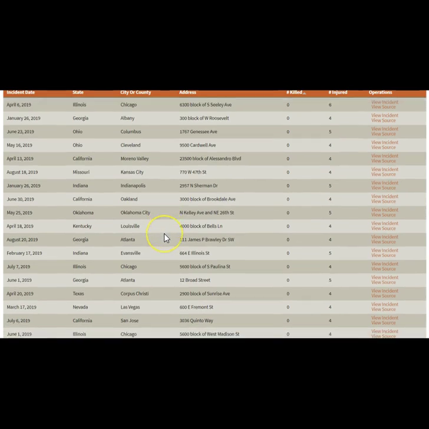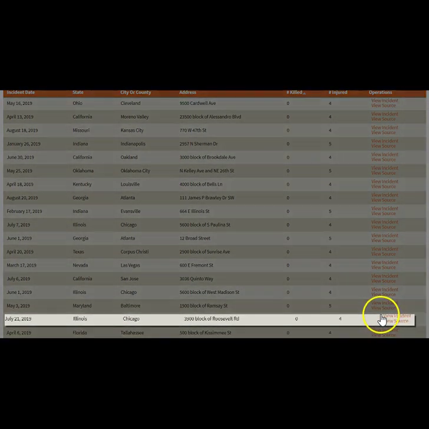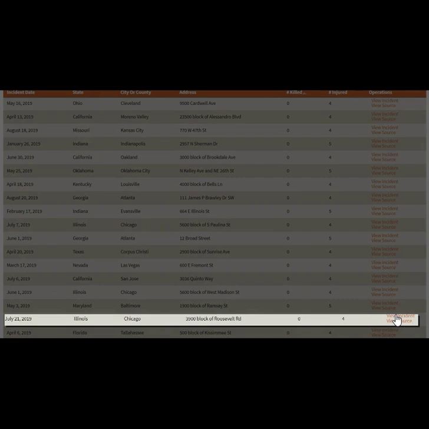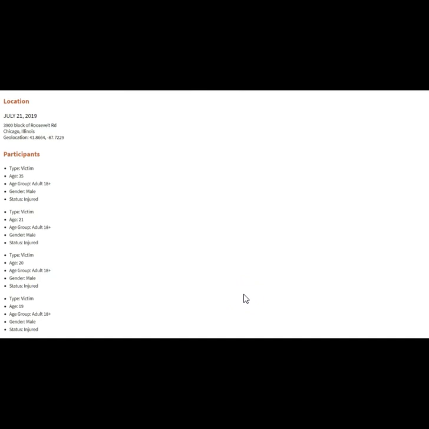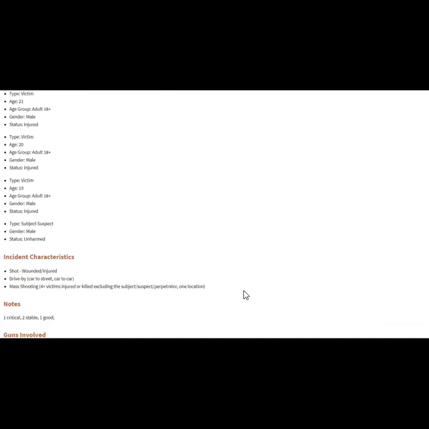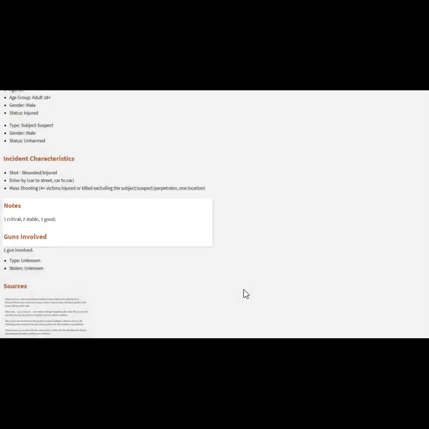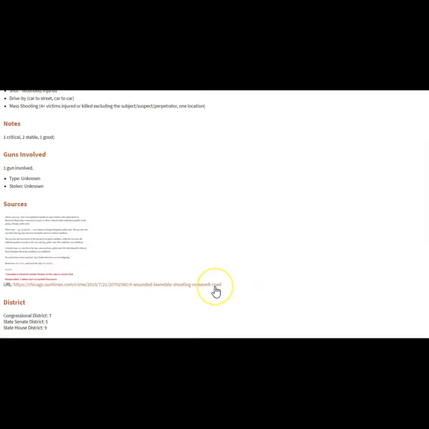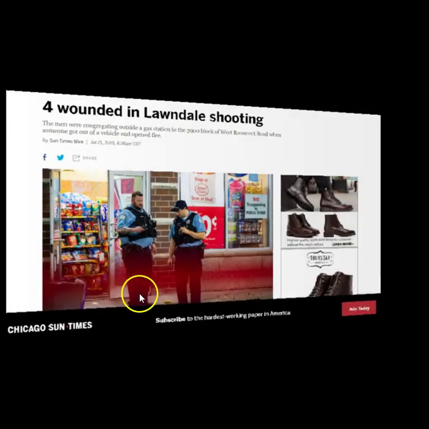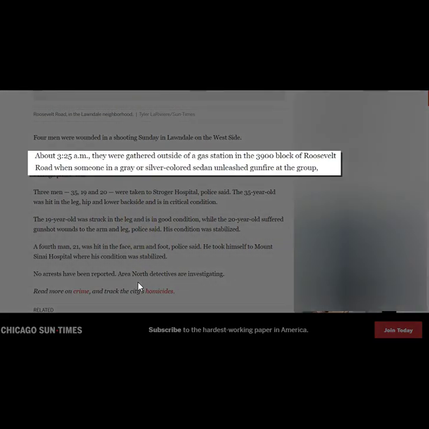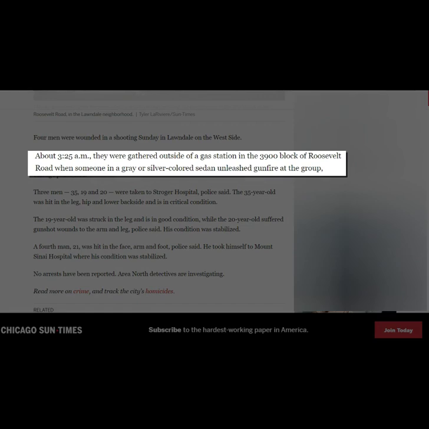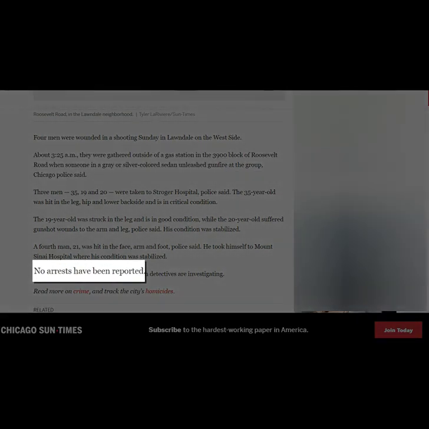For example, if we look at a specific event, let's take this shooting in Chicago, which had 0 fatalities and 4 injured, and we can see that it was a drive-by shooting. If you scroll to the bottom, you can look at the actual news story. We see that 4 were wounded in the shooting, which took place about 3:25 a.m. outside of a gas station. Someone in a gray or silver-colored sedan unleashed gunfire at the group, and no arrests have been reported.